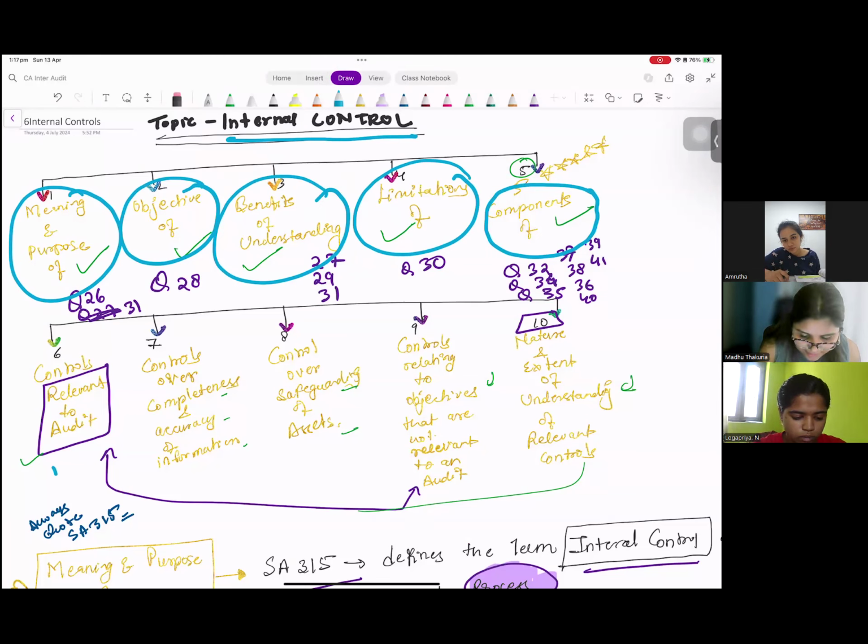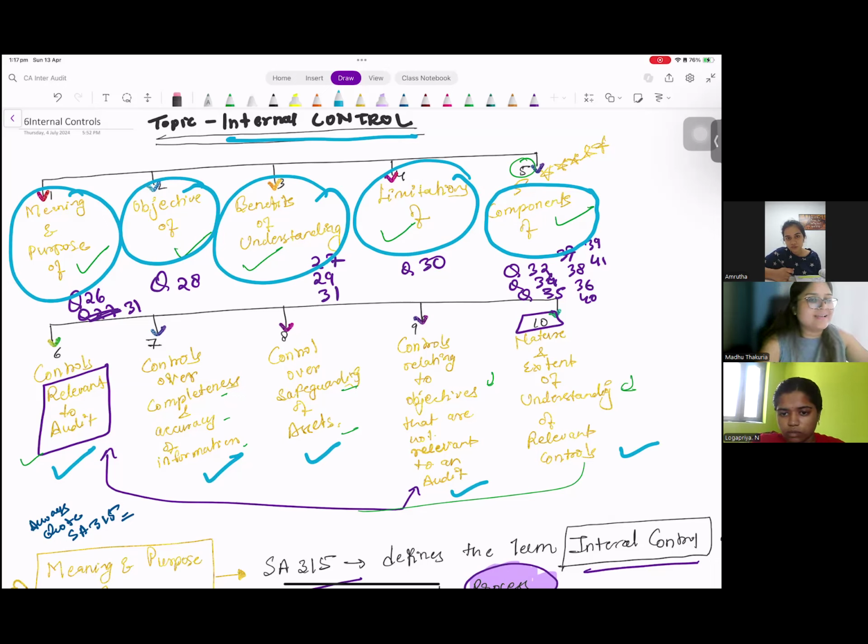Then you have to understand the controls relevant to audit, controls over completeness and accuracy of information, controls over safeguarding of assets, then control relating to objective that are relevant for audit, and the nature and extent of understanding the relevant controls. All these, a total of 10 topics, are there in your syllabus related to control.